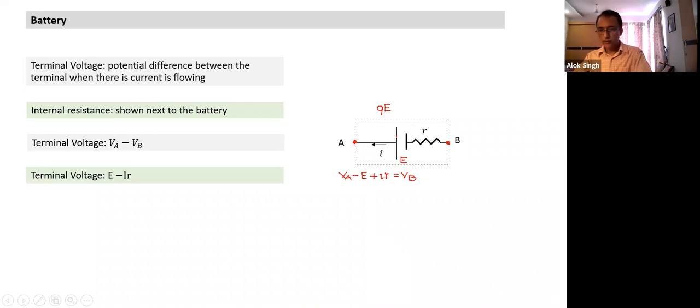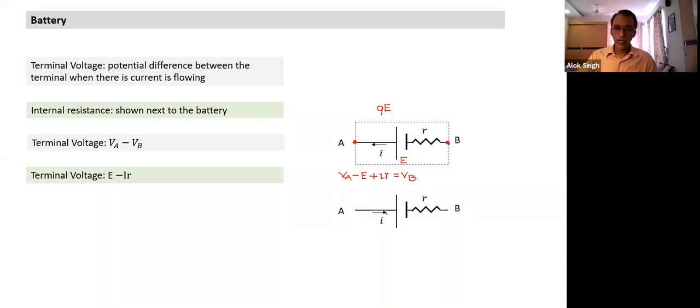So what change did you understand? Yes, between the terminals also, as the current flows, there is a resistance between the terminals of the battery. That resistance we show outside, adjacent to the battery. The notation we typically use is small r. For EMF we use notation E, and for terminal voltage we use notation V. That's a common convention. So terminal voltage in the normal sense, when the current is flowing from negative to positive terminal, is E minus Ir.